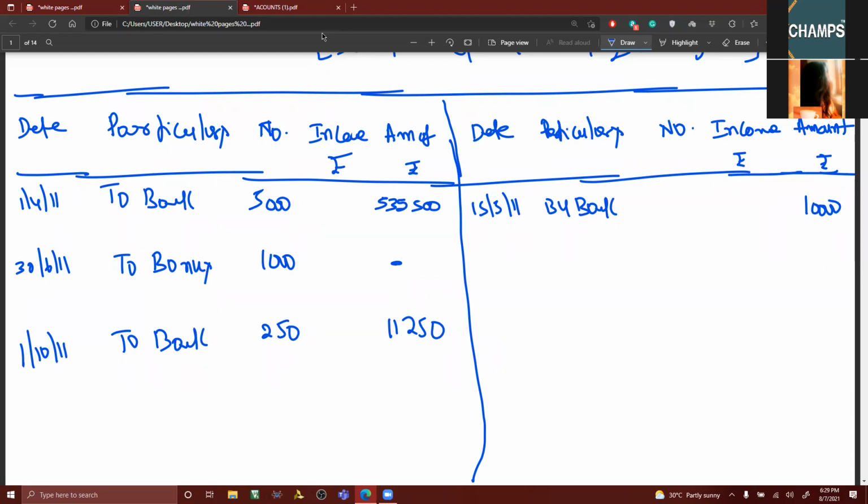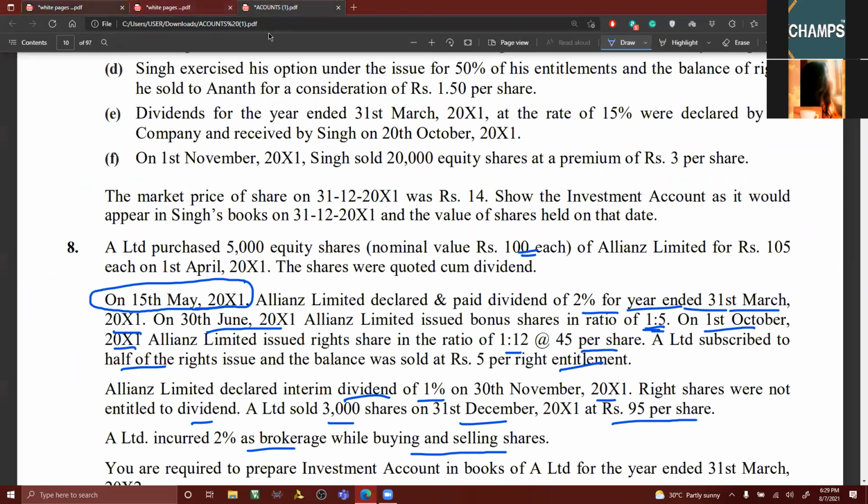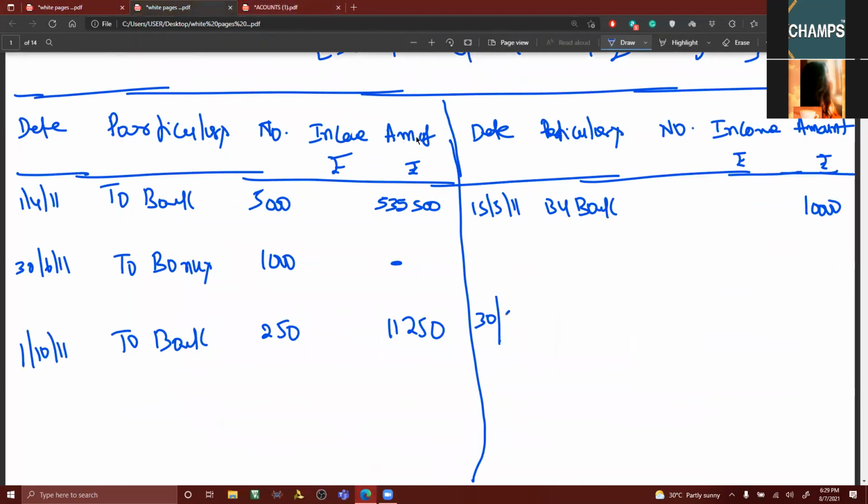Then we got interim dividend, 30th November, by bank interim dividend 6,000. In which column? Income column. So 30th November.